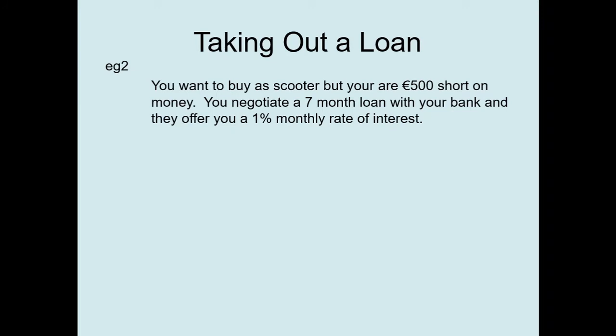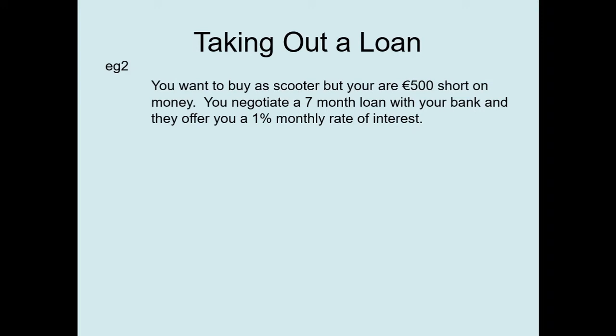Let's try another example here. This time we're taking out a loan. So that is, we are borrowing money, which we will need to pay back. You want to buy a scooter, but you are 500 euros short on money. You negotiate a 7-month loan with your bank, and they offer you a 1% monthly rate of interest.